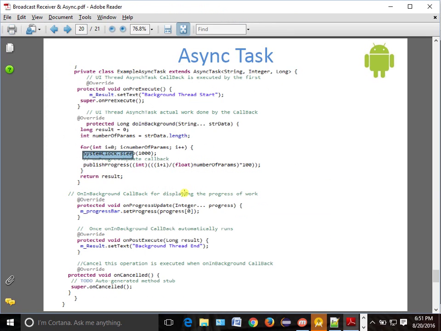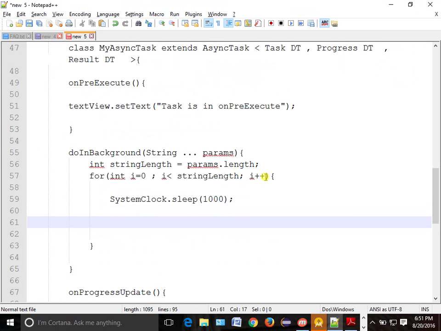After sleeping, what do you want to do? You want to publish the progress to your progress subject. So what is the method we write? publishProgress. What is the method name? publishProgress. So here you have to calculate